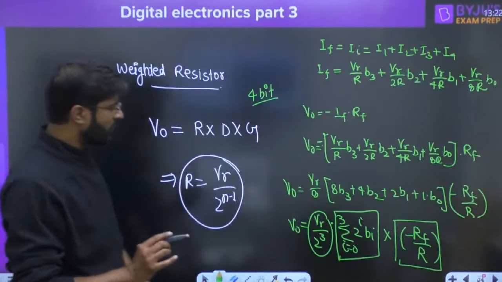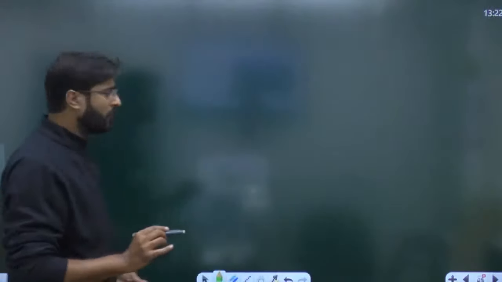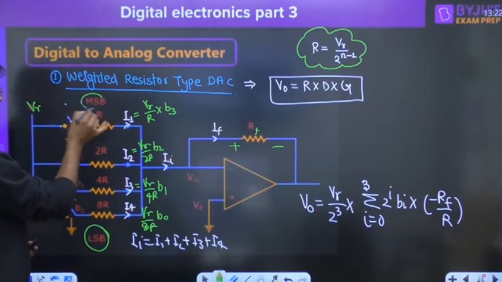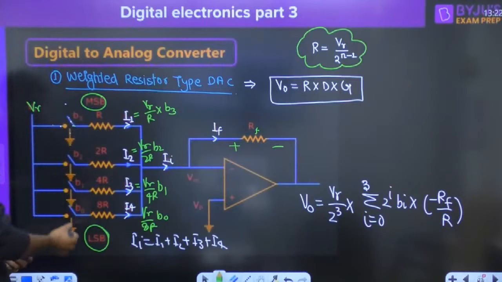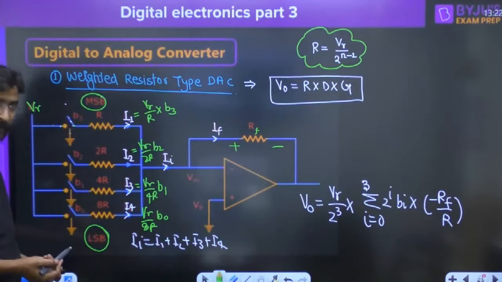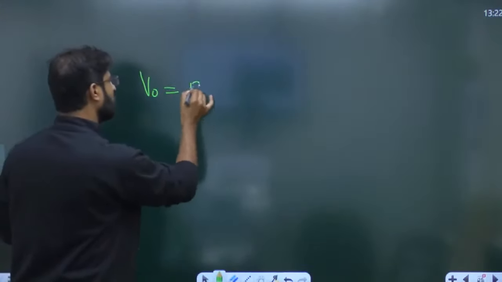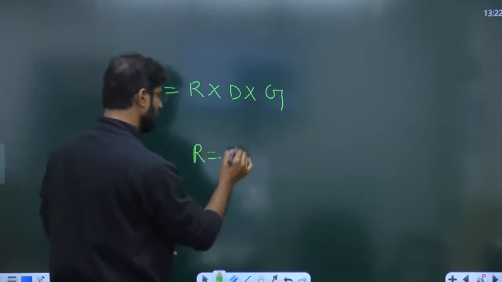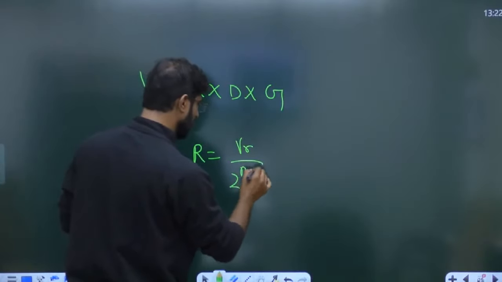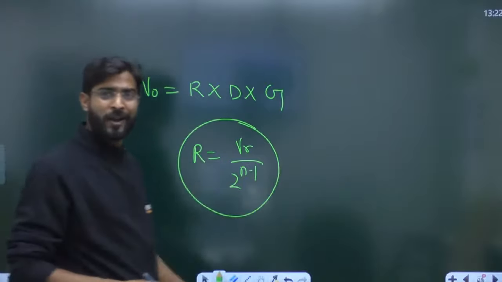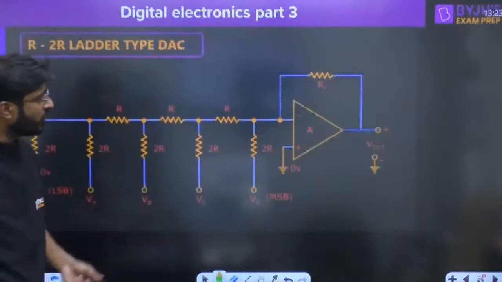So again everyone try to understand, do not focus on this. Whenever this type of circuit is given, always remember this one is called LSB and this one is called MSB. According to 101 you can calculate the decimal equivalent and multiply with the resolution. Let me write it once again: V naught is just R into D into G. But here for the weighted resistor type, R is VR upon 2 raised to power n minus 1. Simple. Hari, tell me now, I have already derived it. Okay, now if you understood it.